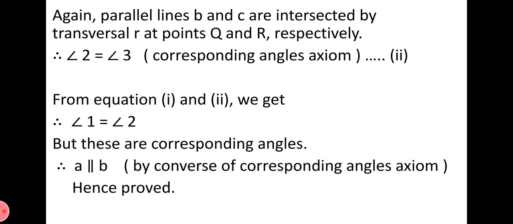So using the given, we have proved that the corresponding angles of both lines with the third line are equal, and using that equality we have proved that both angles are equal, and then we have used the converse of the corresponding angles axiom to prove that the given two lines are also parallel.